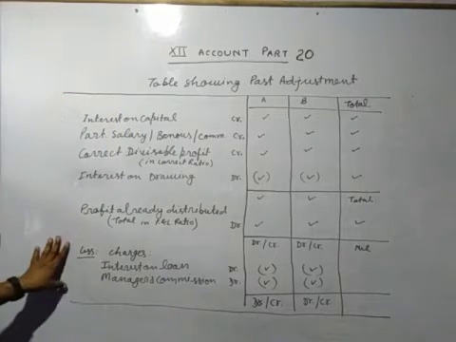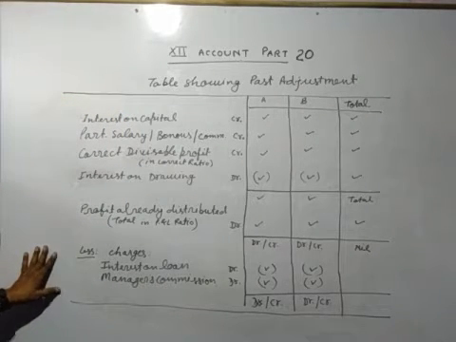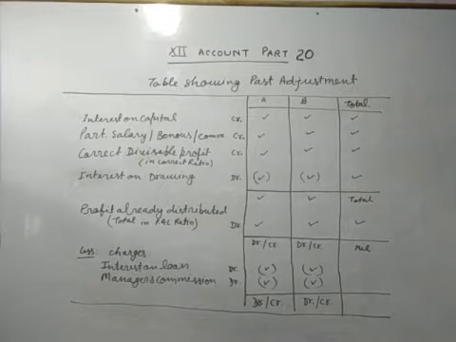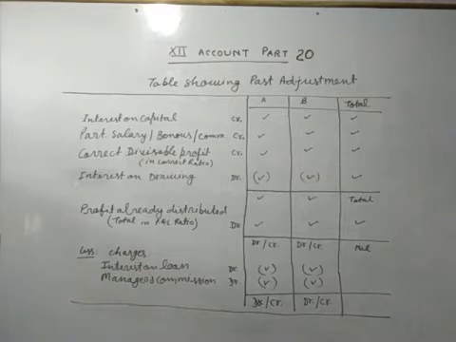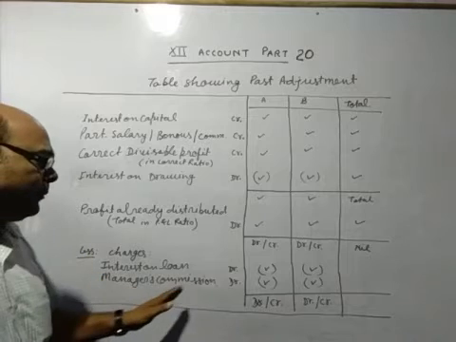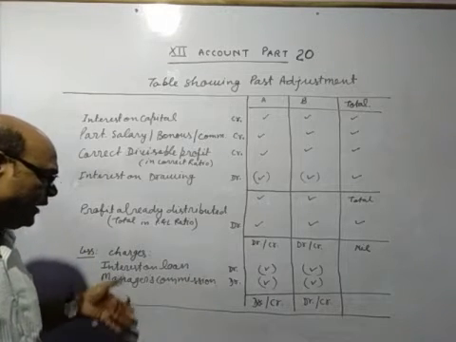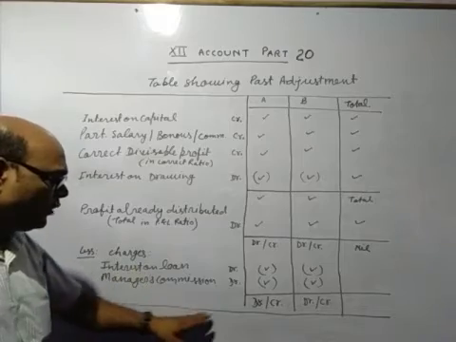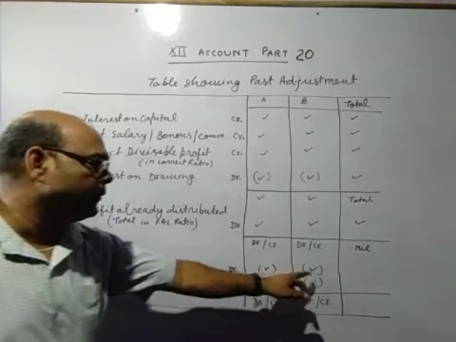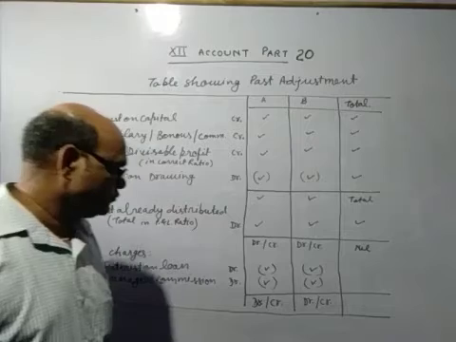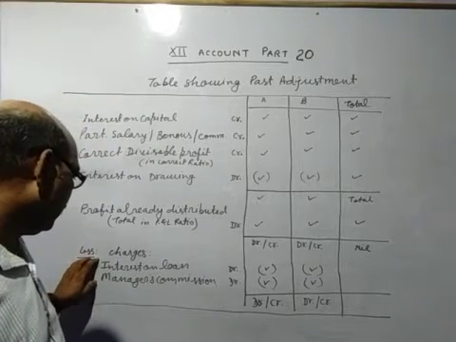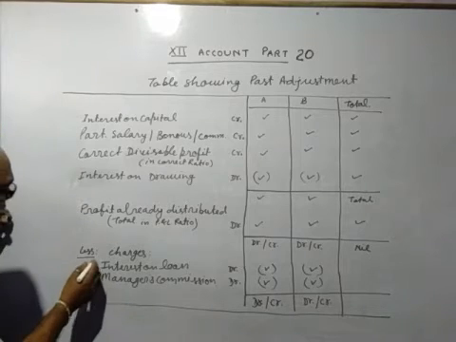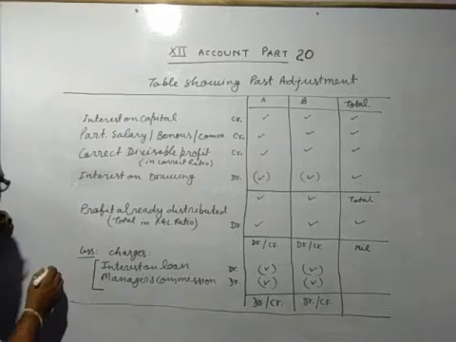After that, if there are any charges, meaning those transactions you record in the P&L account, like interest on loan, manager commission, rent of the premises, in that case all these will always be debit in the profit sharing ratio. When you pass the entry, all these will be credited at the time of entry.